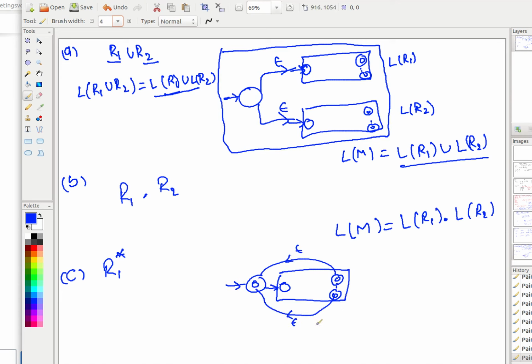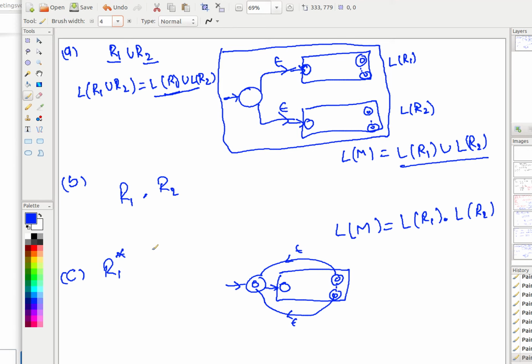Done. So this proves that whenever we have a smaller regular expression with an equivalent ENFA and we add one more operation, we still get an equivalent ENFA for the bigger regular expression. That helps us prove by induction that, because regular expressions are constructed in an inductive way, you will always be able to construct an equivalent ENFA in an inductive way, and that proves that the languages represented by regular expressions are regular languages.